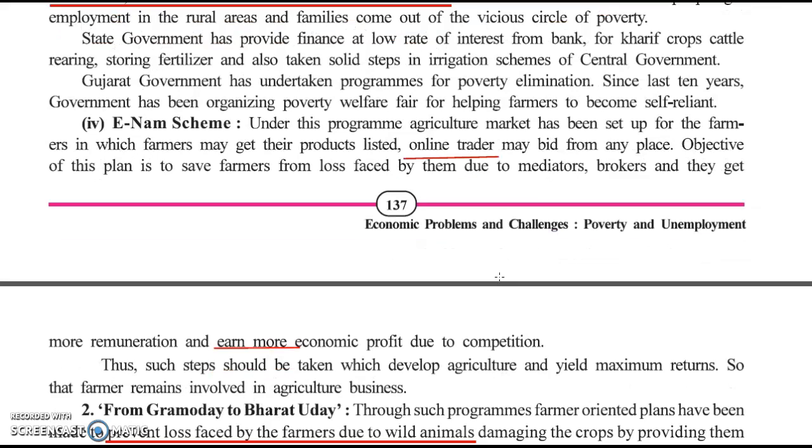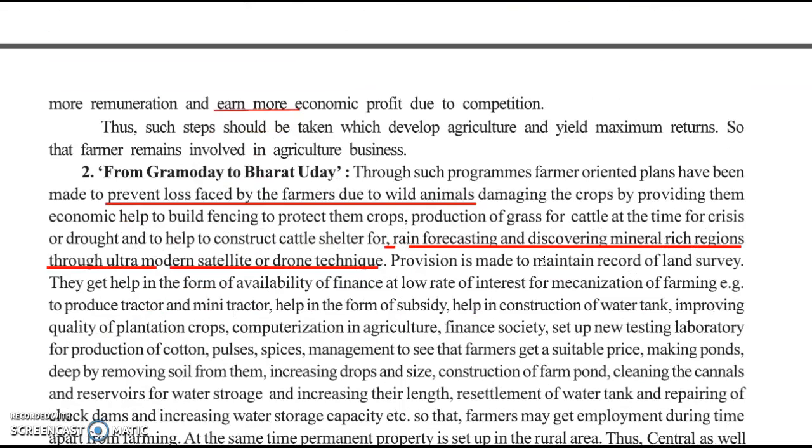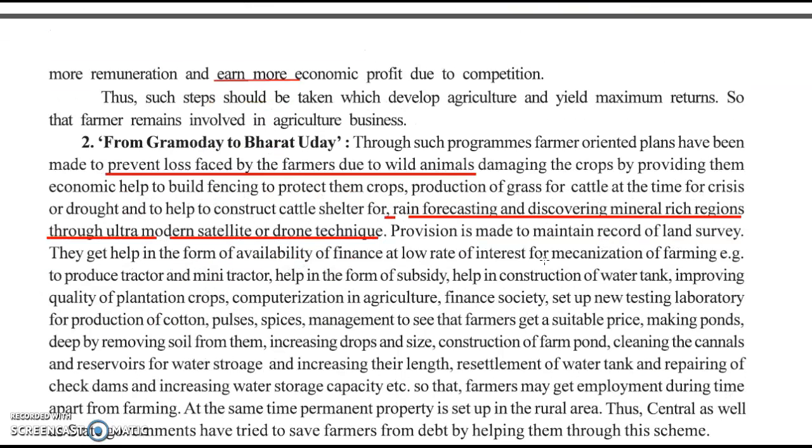The eNAM scheme. eNAM is to develop an online trading system so that middlemen can go away and the farmers could earn more economic profit from this. Gramodaya to Bharatudaya. Farm oriented plans were made, and also to prevent loss to farmers due to wild animals.